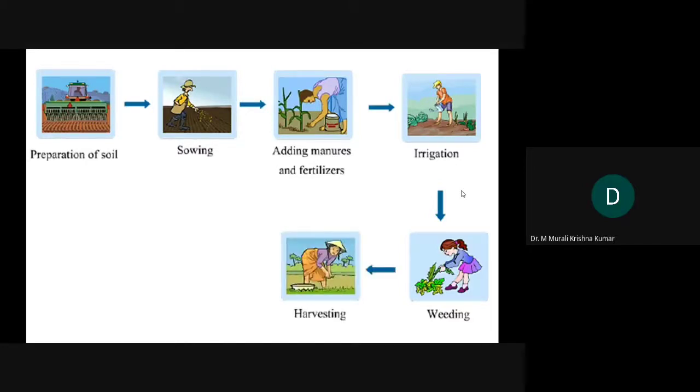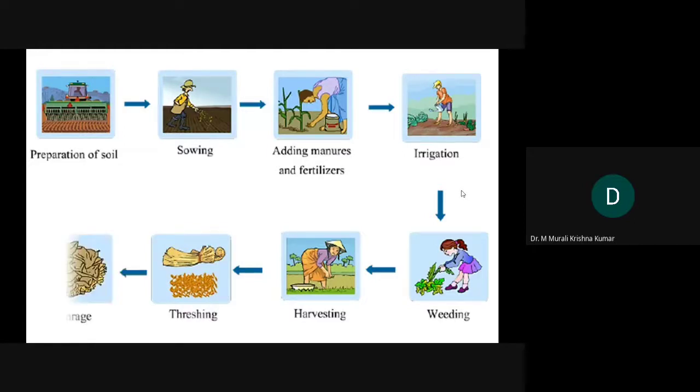And then once the plants are done, we go for harvesting. Once the harvesting is done, we go for pre-processing. Then the final product is kept in storage. So this is a regular cycle as far as our agricultural practices are concerned.